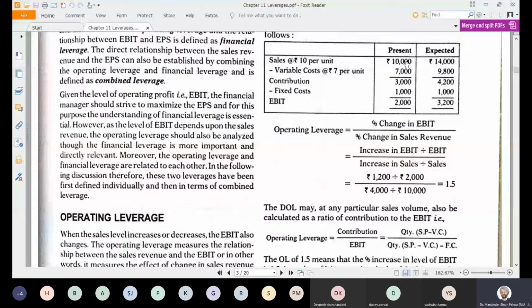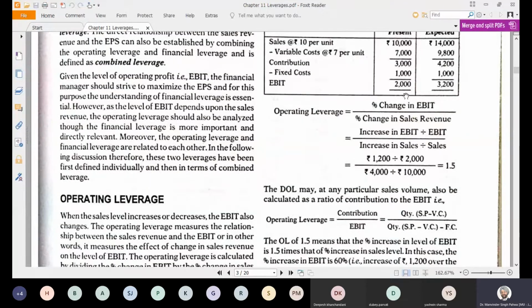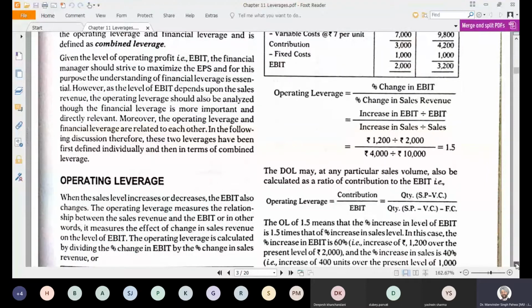So the operating leverage will be percentage change in EBIT upon percentage change in sales revenue. Just imagine if you remove this fixed cost, that is 1,000, the operating leverage will always remain 1, because EBIT will change in the same proportion as that of the sales. Why is EBIT varying over here? Just because of the existence of this fixed cost. Otherwise, everything will change in proportion with the sales as the variable cost will increase. So here you are getting an operating leverage of 1.5.